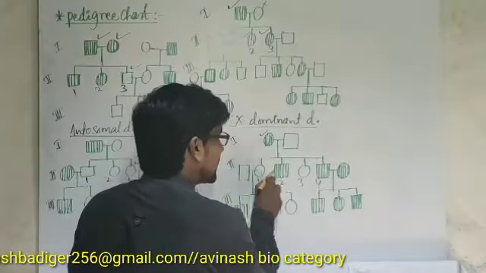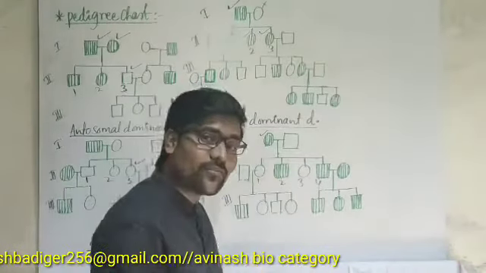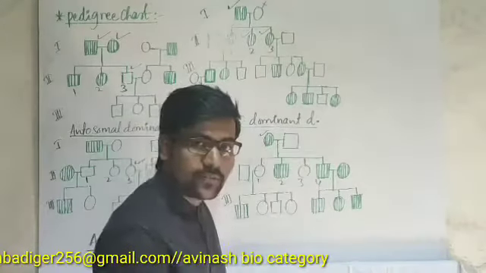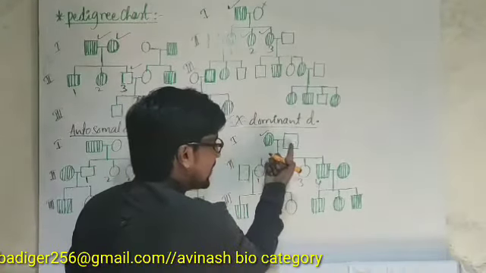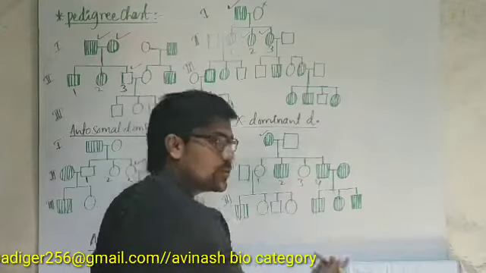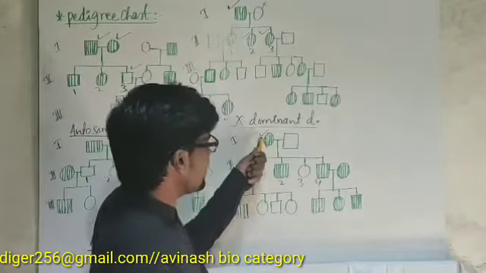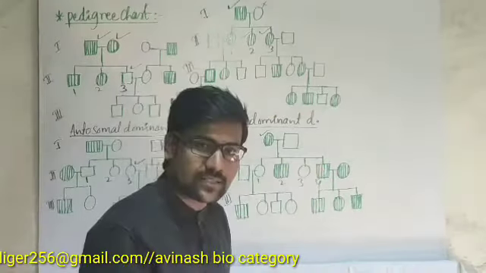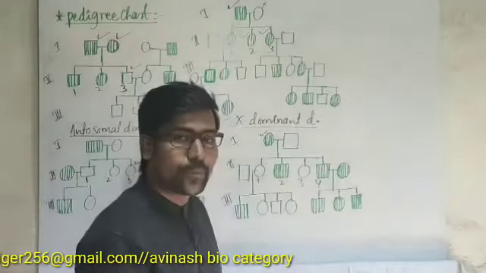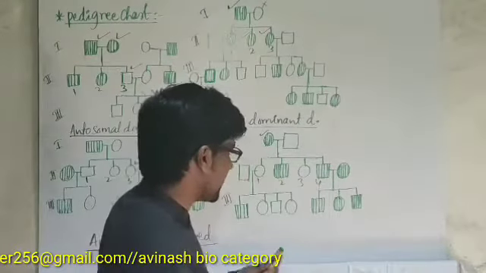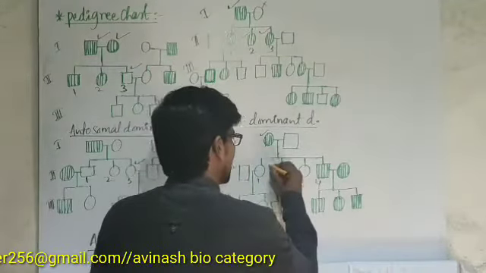But the daughters are disorder free, because here the father is disorder free. Suppose if the father also had the disorder, it would be transferred to the daughters also. But here the mother has the disorder and transferred it to the sons. So this is the major clue to predict this is a sex-linked or X-linked recessive disorder.